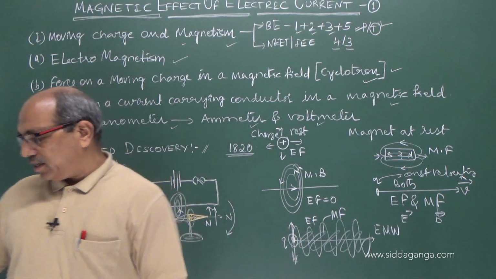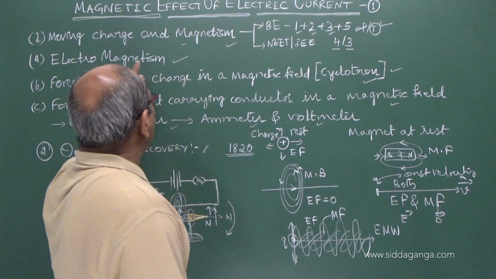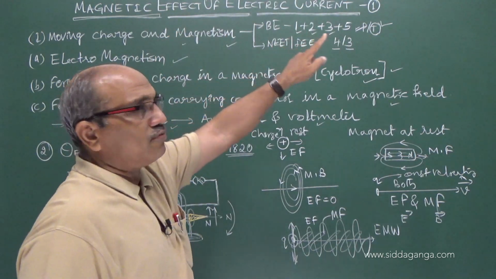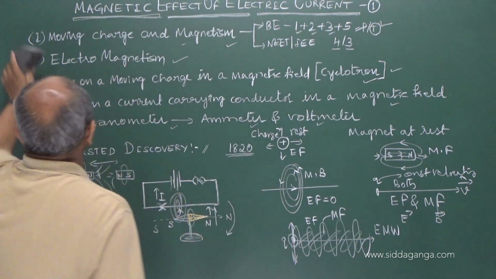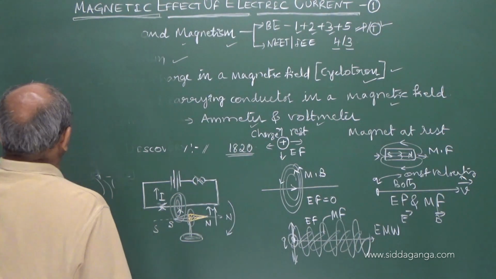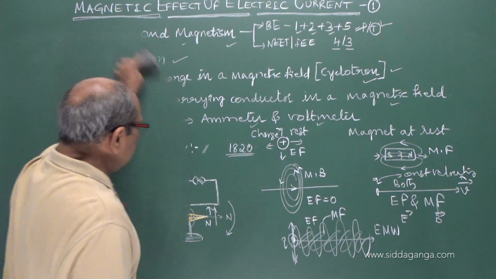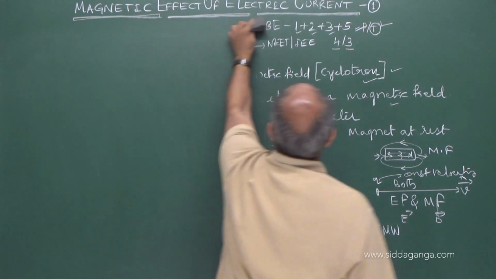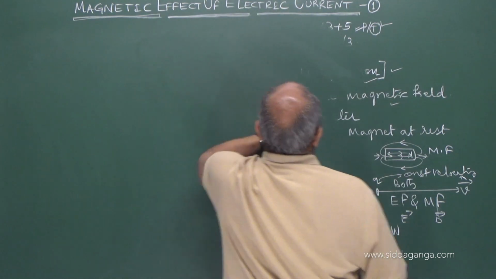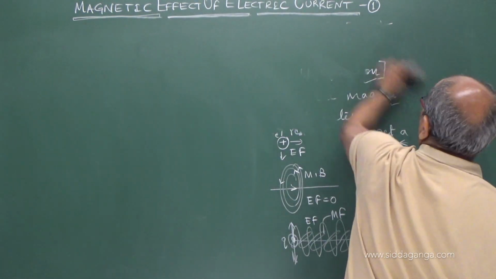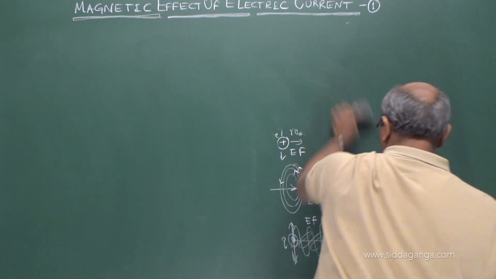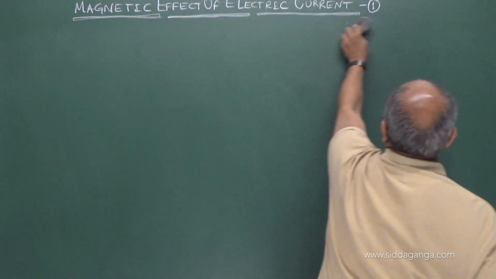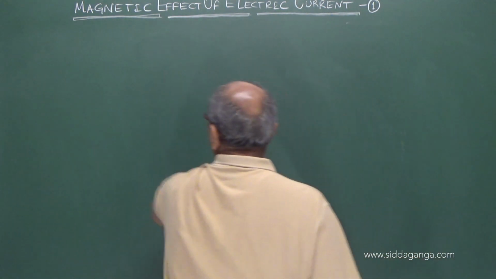With this basic idea, we are entering the chapter of electromagnetism to understand the magnetic effect of electric current. Finally, we concluded that a current carrying conductor produces a magnetic field in the surrounding region, in a plane perpendicular to it. We see the strong magnetic field in the plane perpendicular to the plane containing the current conductor.